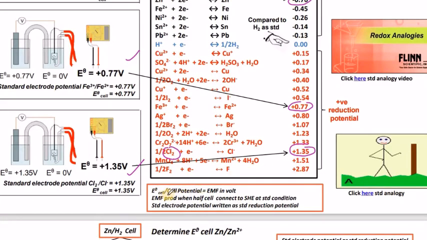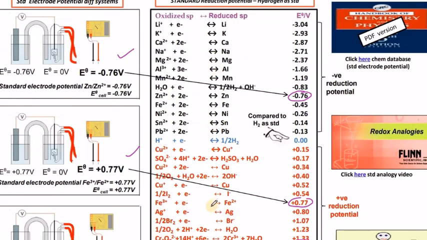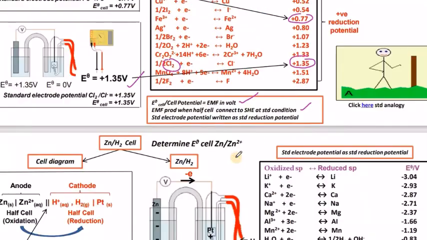In this, the E naught cell potential is said to be the EMF in volts. EMF is produced when a half cell is connected to the standard hydrogen electrode under standard conditions. So standard electrode potential is written as standard reduction potential. In this list, all are called standard reduction potential values only. The oxidation potential value has the opposite sign to that of the reduction potential value.